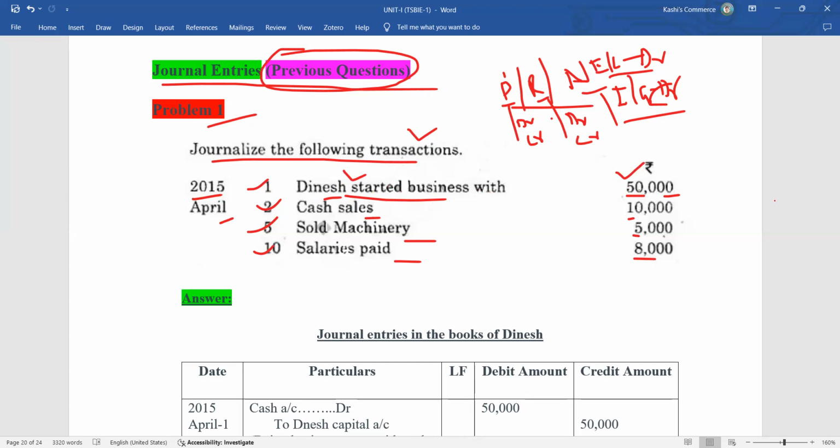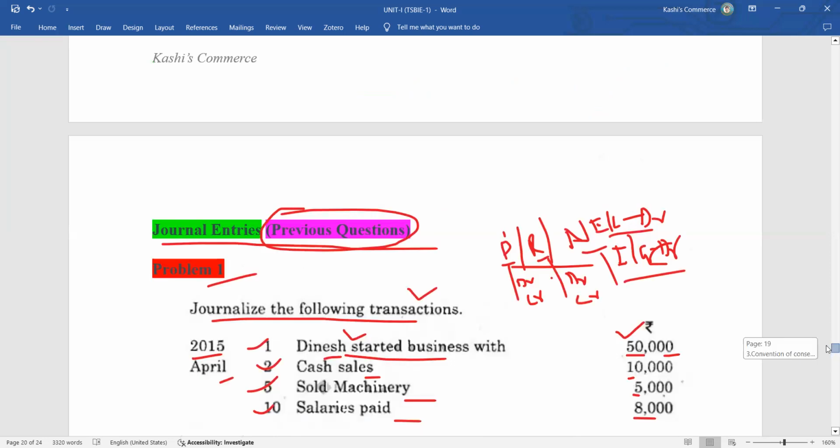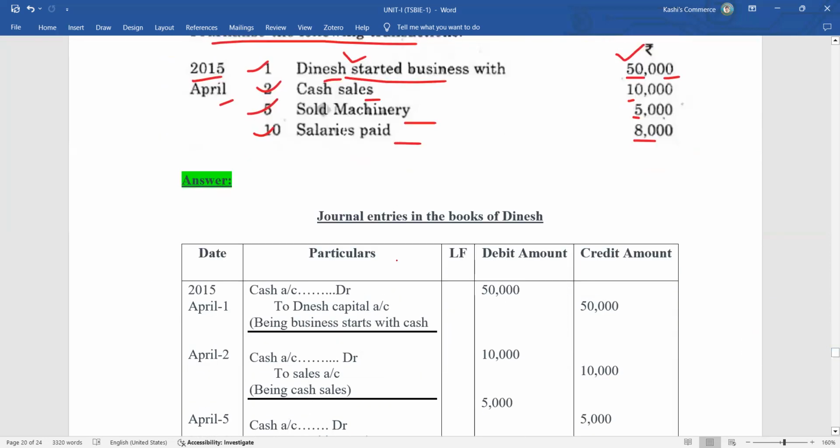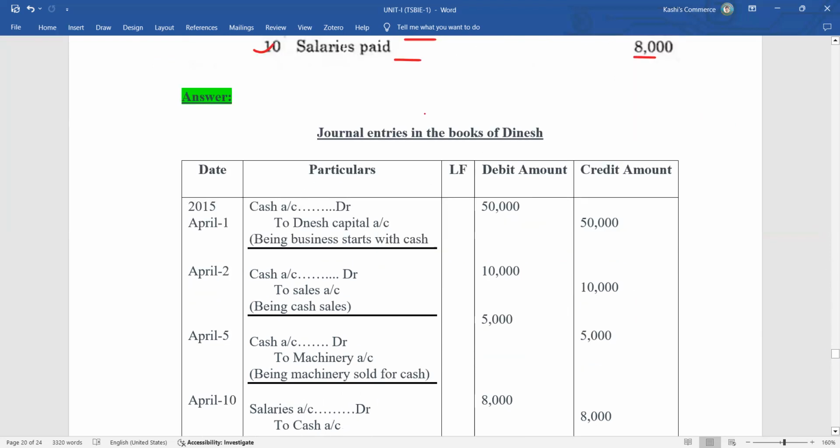So we have to write the journal entry for this transaction. This is the pro forma for writing the journal entries. This is the most important.